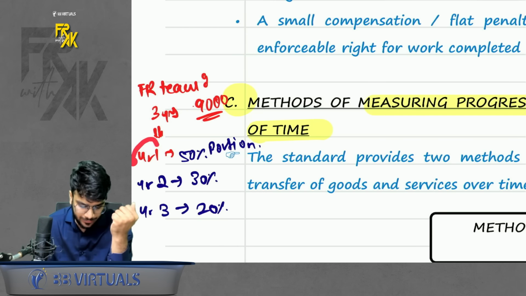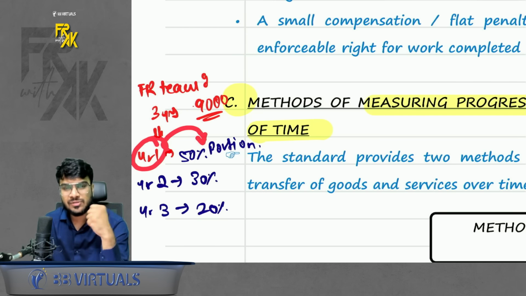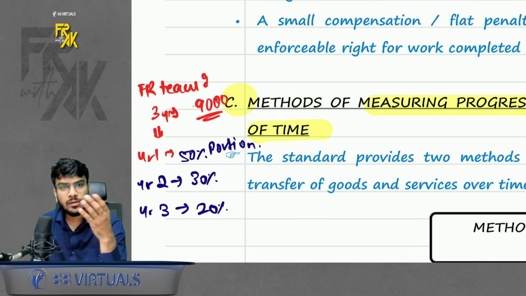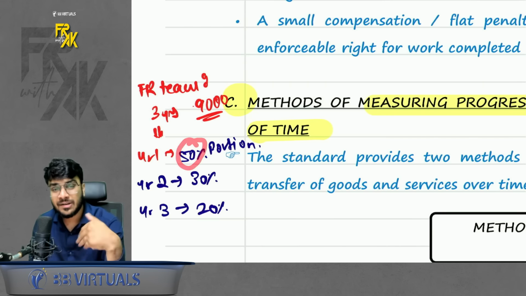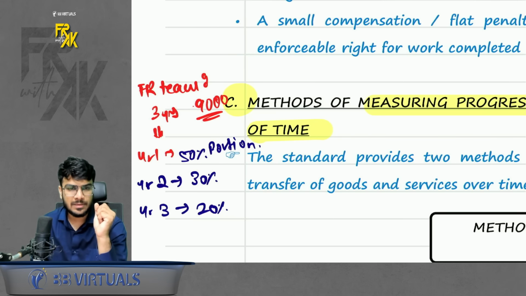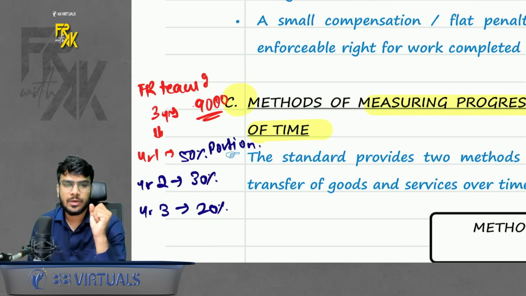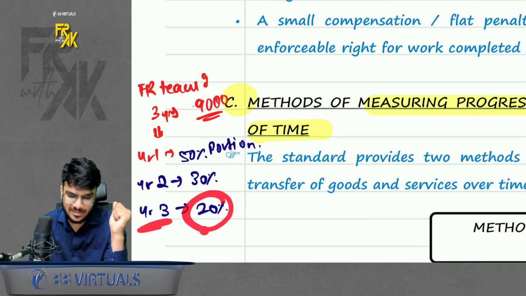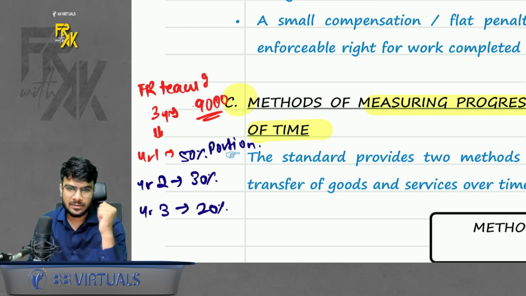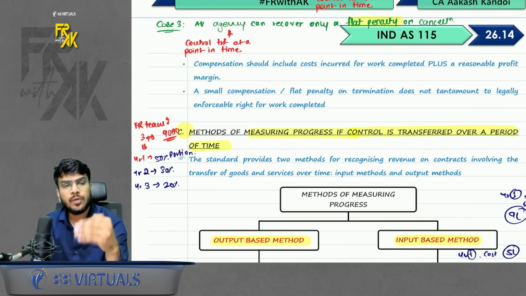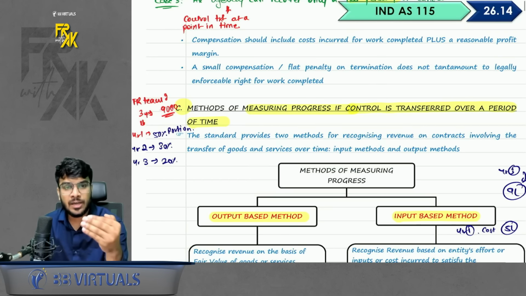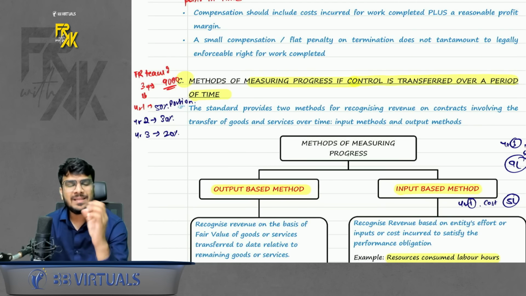If I tell you that in year 1, I taught 50% of the portion, that means in year 1, 50% revenue accrued, so book the revenue 50%. In year 2, if I taught 30% portion, book 30% revenue in year 2. In year 3, if I taught 20% portion, book 20% revenue in year 3. That means how much revenue you will book each year will not be the same.